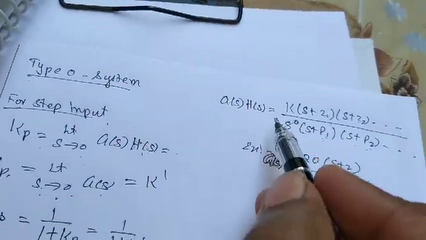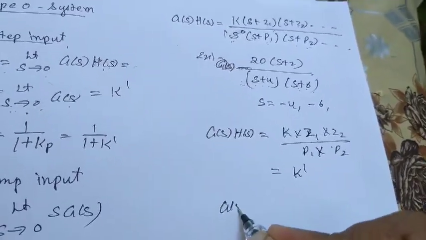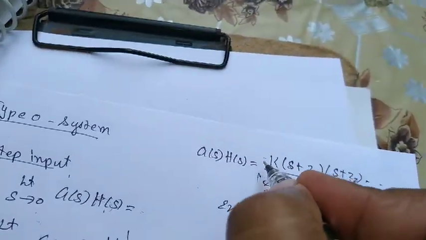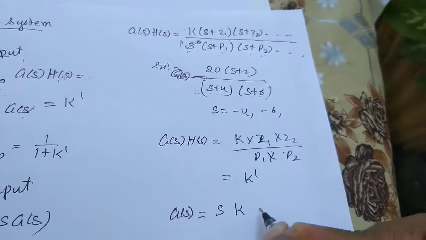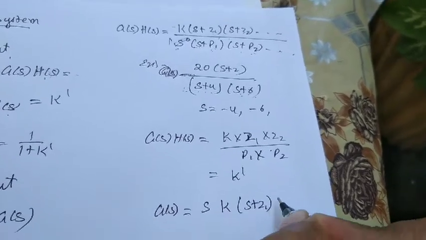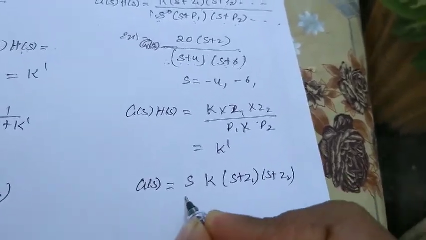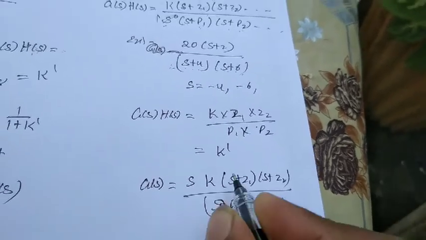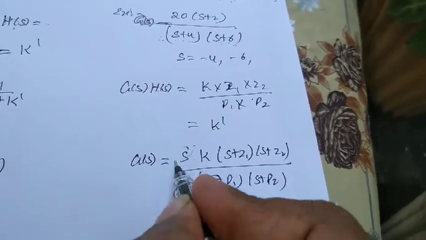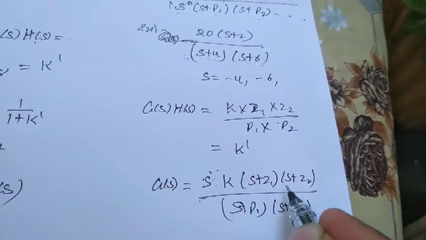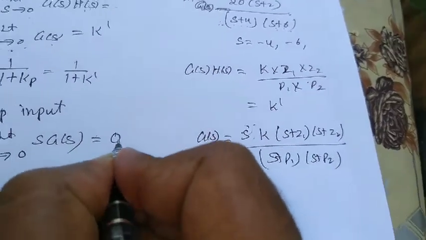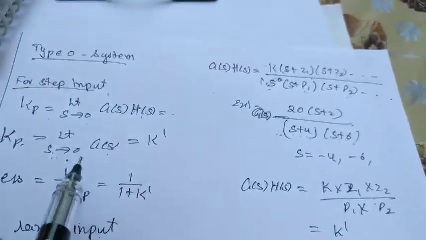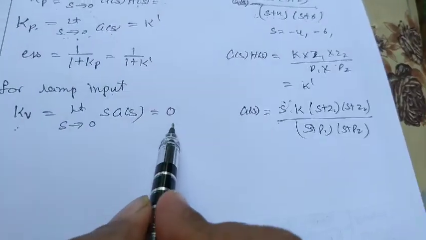Now if I substitute s into G(s), one more s is there, so s into K (s + z1)(s + z2) divided by (s + p1)(s + p2). In this s, if I substitute equal to 0, so 0 into something, it will be 0. So Kv value for ramp input for type 0 system, I'll get 0.